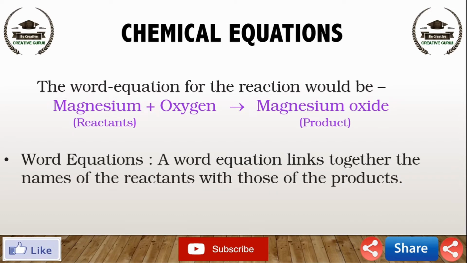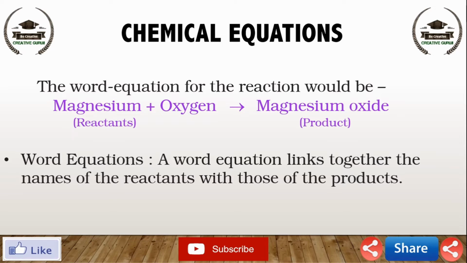A word equation links together the names of the reactants with those of the products. A word equation shows the change of the reactants to product through an arrow placed between them. The reactants are written on the left hand side with a plus sign between them. Similarly, products are written on the right hand side with a plus sign between them. The arrowhead points towards the product and shows the direction of the reaction.